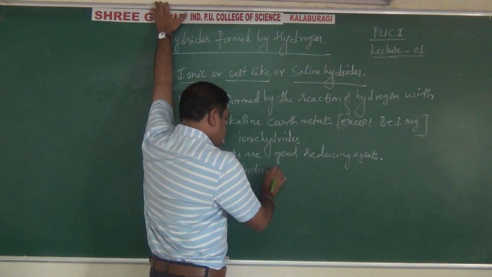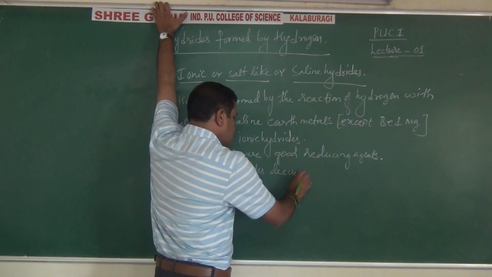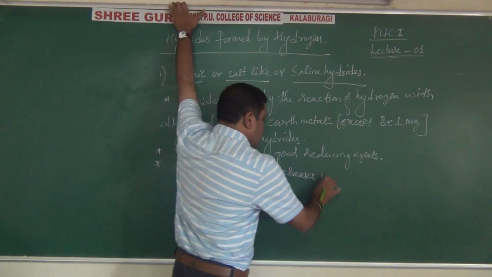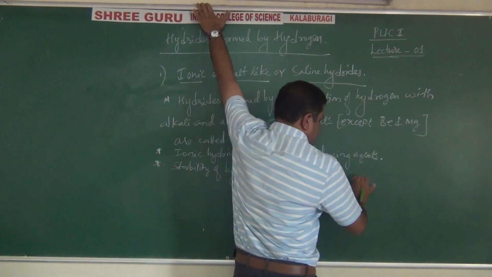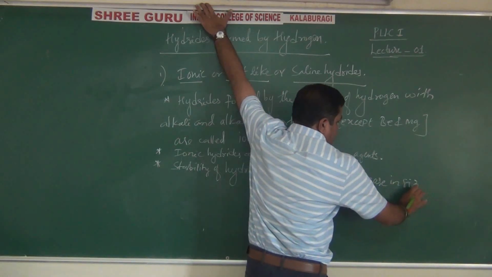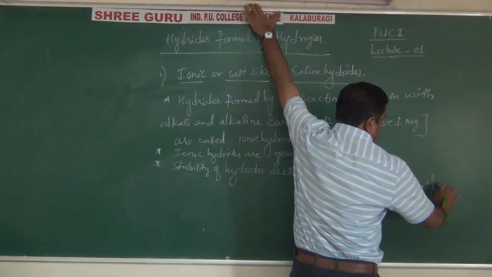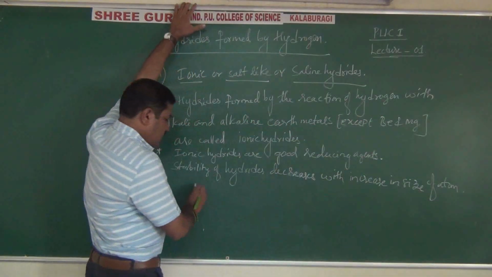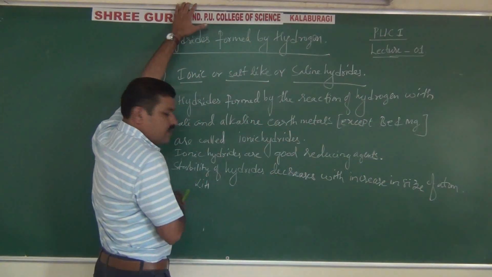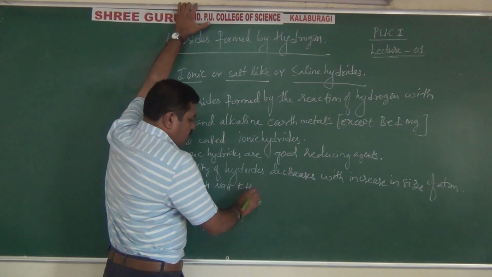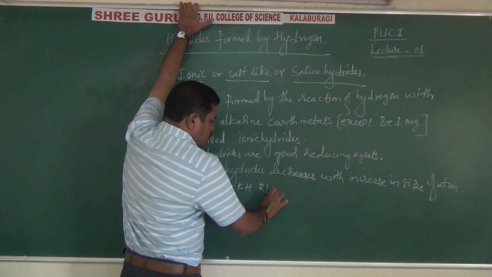Stability of hydrides decreases with increase in size. For example, lithium hydride, sodium hydride, potassium hydride, rubidium hydride, cesium hydride.